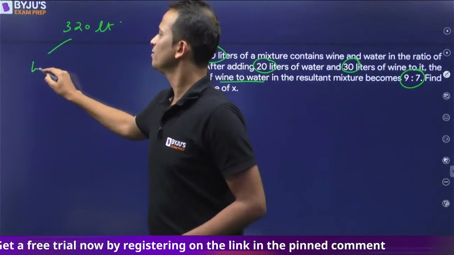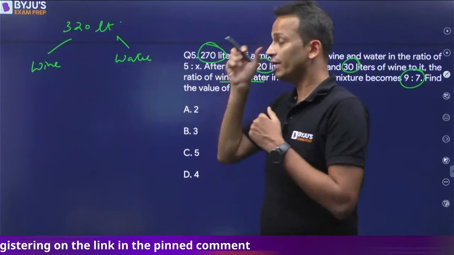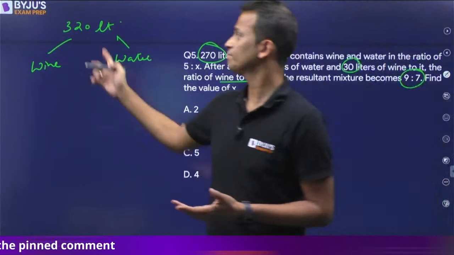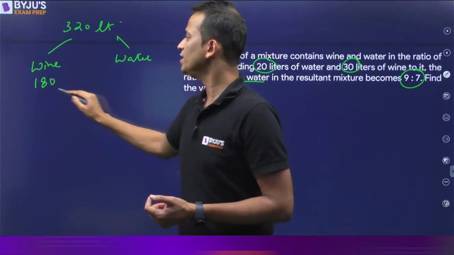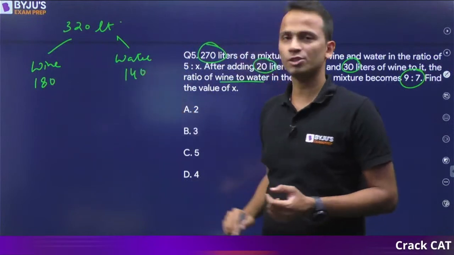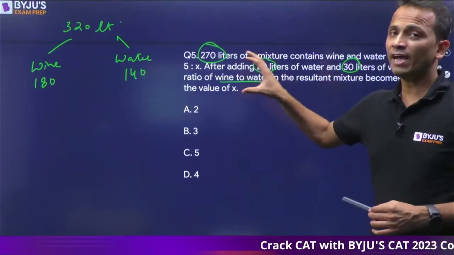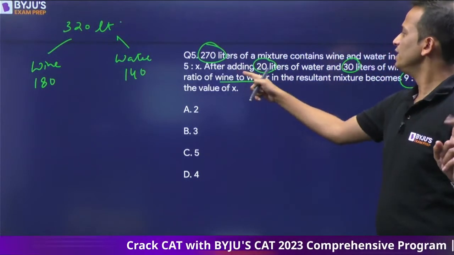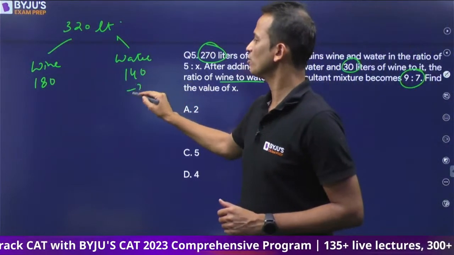So wine and water are present in the ratio 9:7. So let's divide 320 in 9:7, it will be 180 and 140 respectively. Right? So this is the final composition of the solution. How many liters of water was added? 20 liters. So I'll remove 20 liters of water.